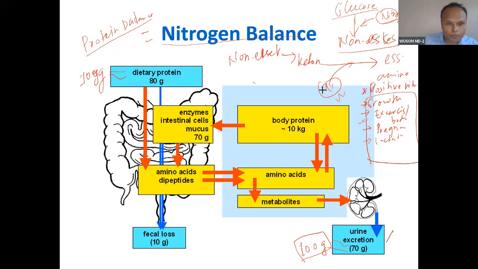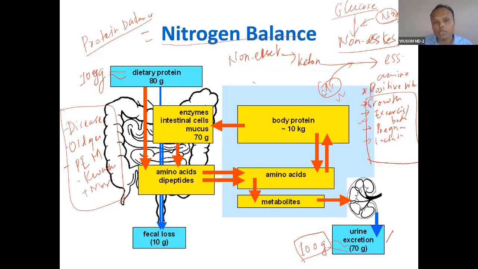But when some problem happens, such as disease, old age, febrile conditions, other diseases, or protein energy malnutrition like Kwashiorkor and marasmus, you will see negative nitrogen balance.